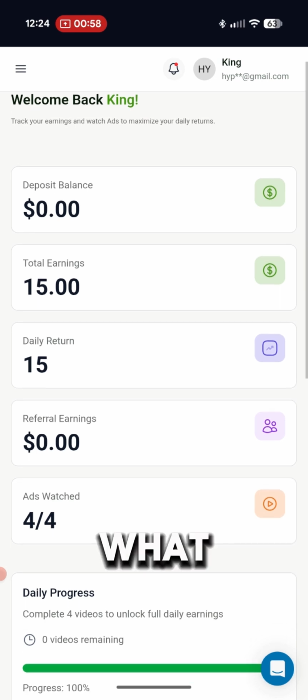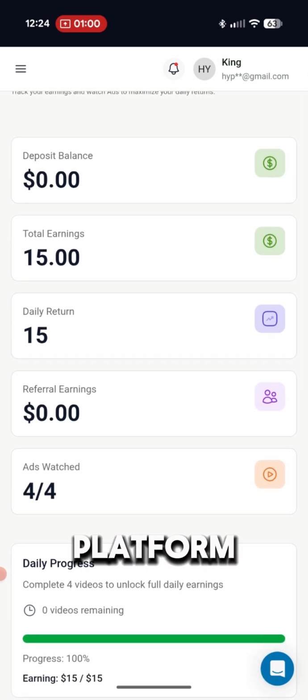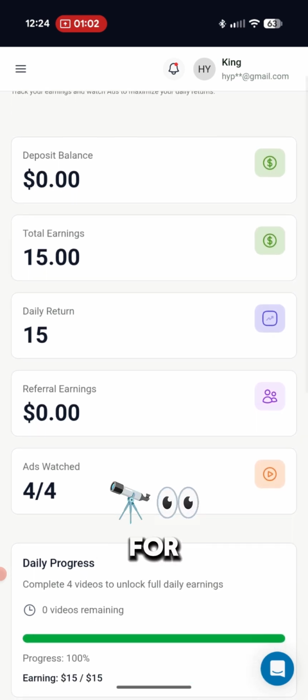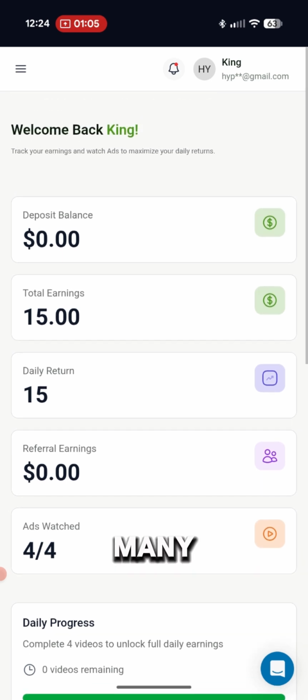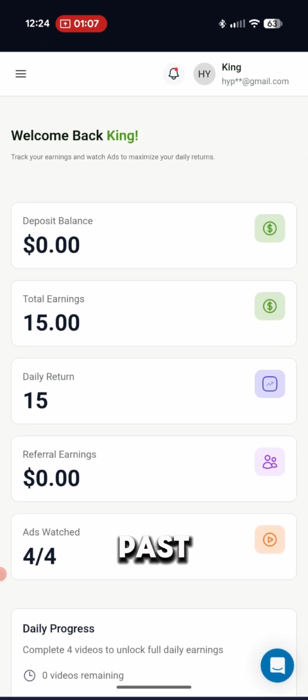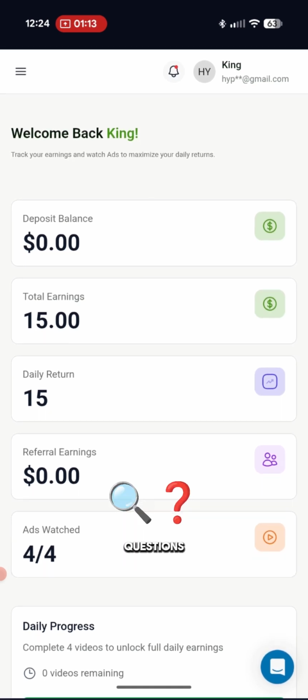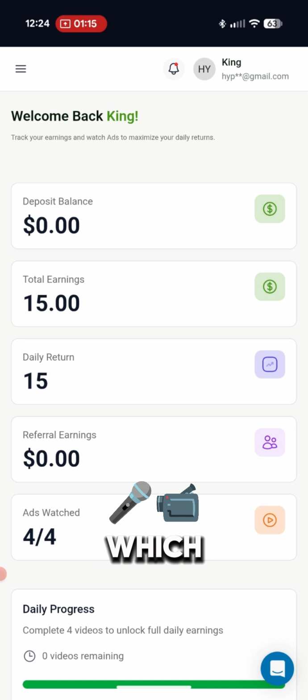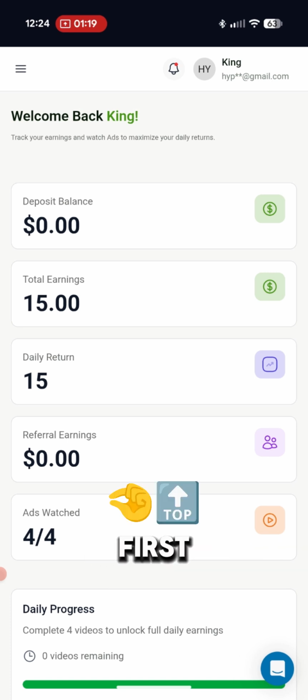So what is this platform? It is an ads type platform. Like I said, I've been in this space for about 10 years. I've seen many platforms that are like this in the past, and they do pretty much exactly the same thing that we're looking at here. I have some questions about Ripple Ads, which I'll talk about towards the end of this video, but let's just talk about how this thing works first of all.